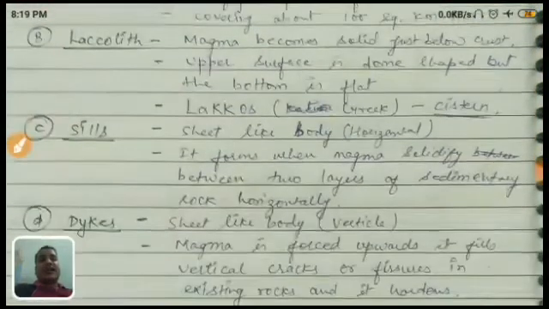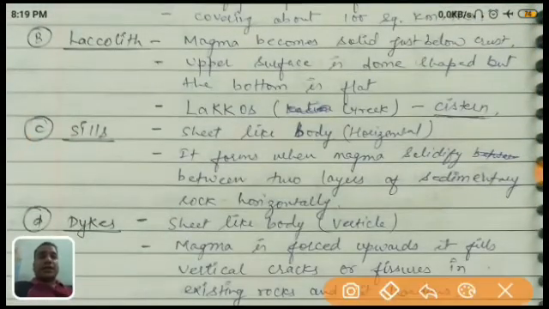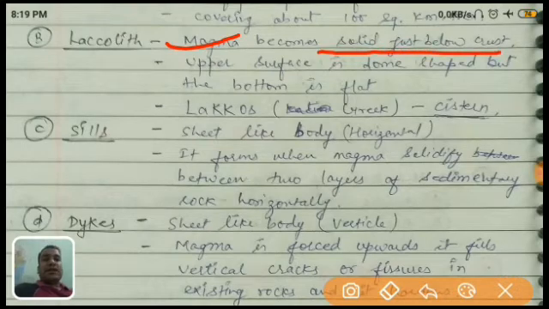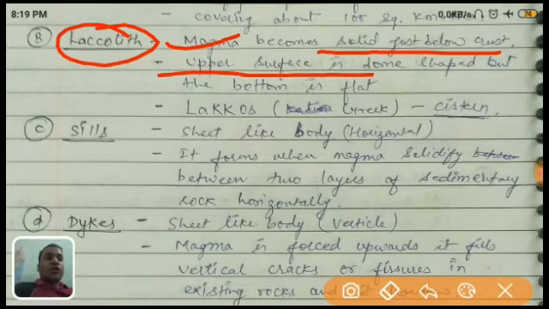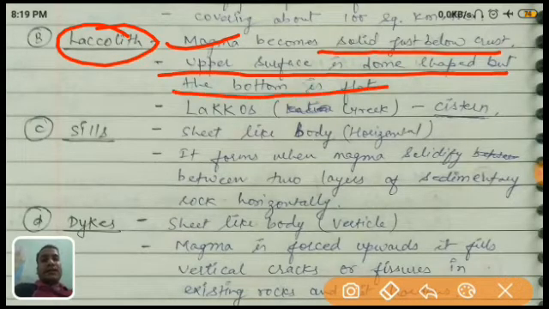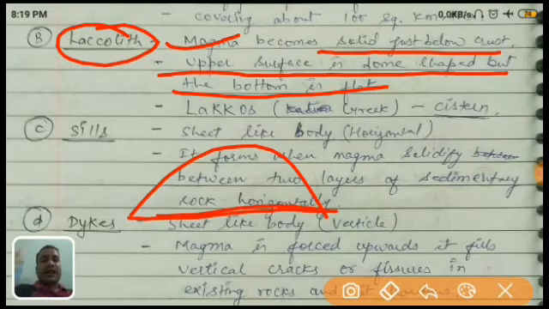Next one is the laccolith. It is also similar. Magma solidifies just below the crust, because the laccolith is near the surface and the batholith is at the bottom. The upper surface is dome-shaped, but the bottom is flat. This is the main difference between a laccolith and a batholith.